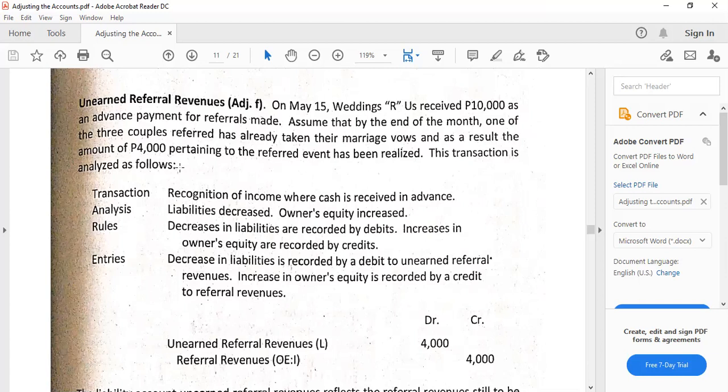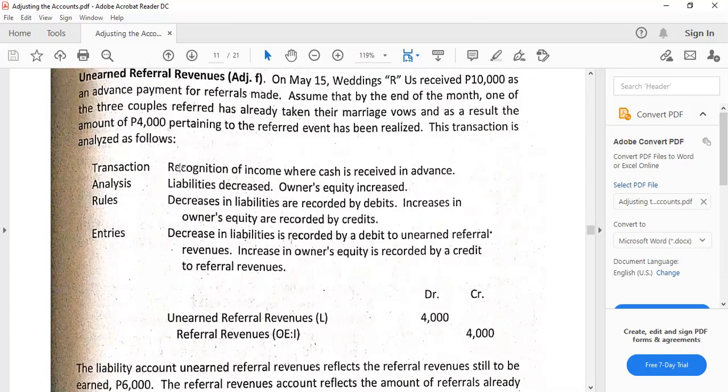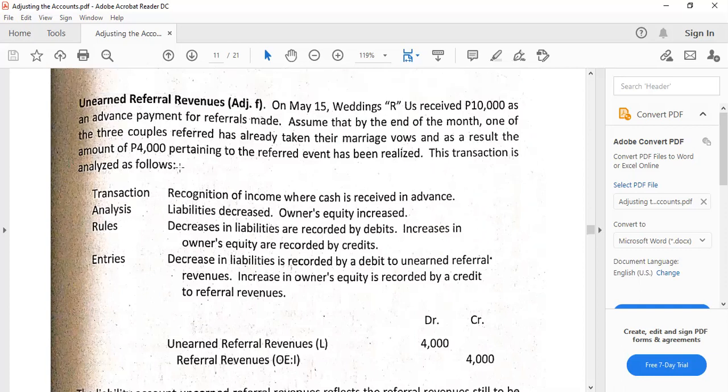All right. So it's really like an income recognition point in this particular situation for referral. So in this case, the referral will be really earned when those who are actually referred as clients to wed have actually wed. Okay. So anyway, in that case, let's journalize the transaction.